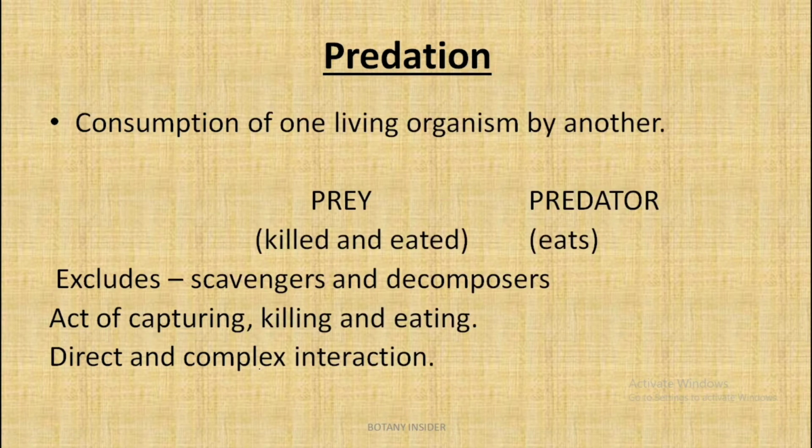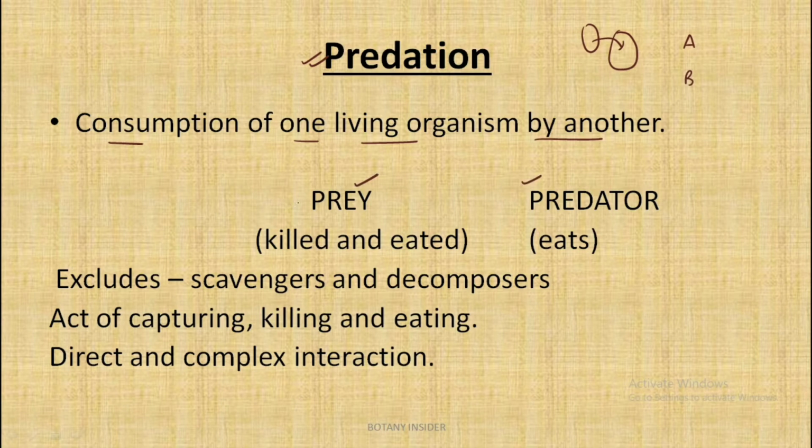So the first and the most common negative interaction is predation. In simple terms, predation means when one organism eats or consumes another organism. That is the consumption of one living organism by another. In this type of interaction, we have two members, A and B. One is known as the prey and the second one is known as the predator.